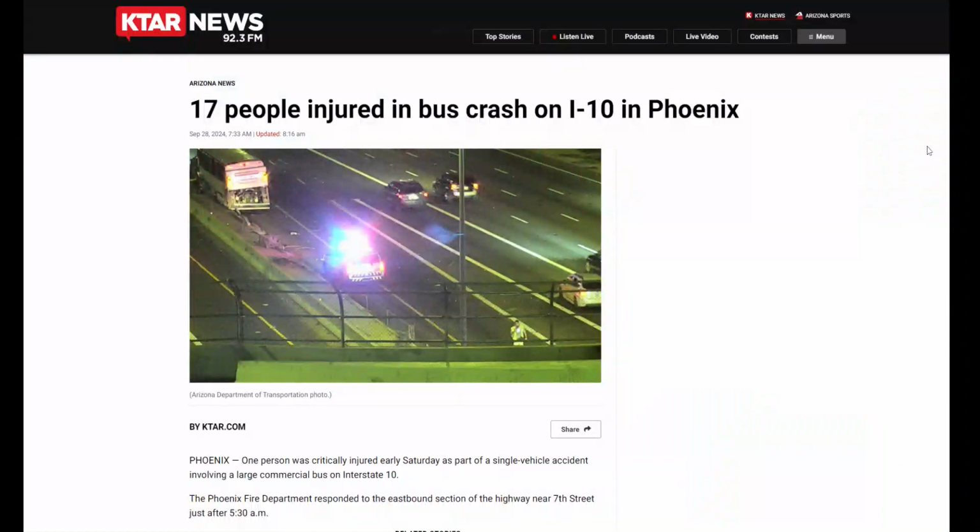So 17 people injured in bus crash on I-10, Interstate 10 in Phoenix.